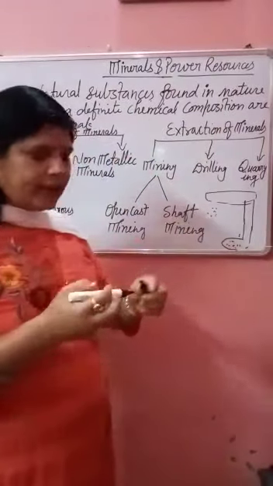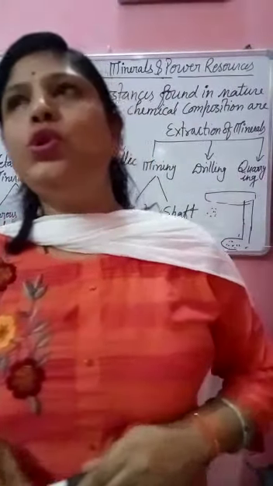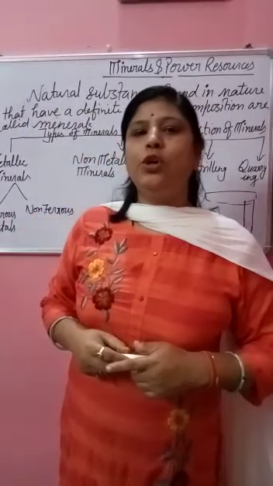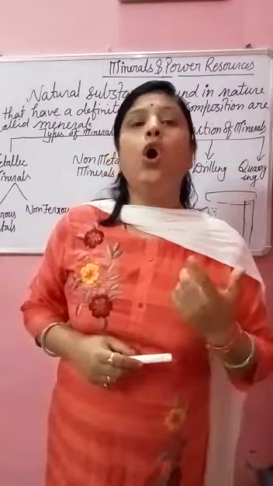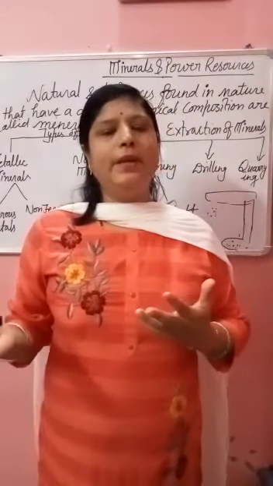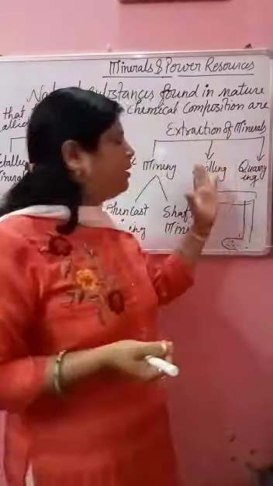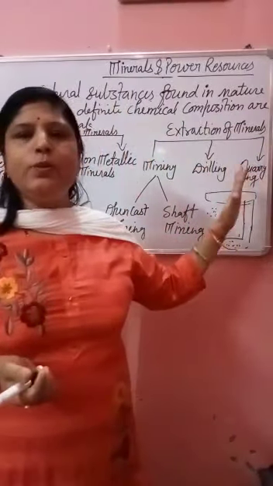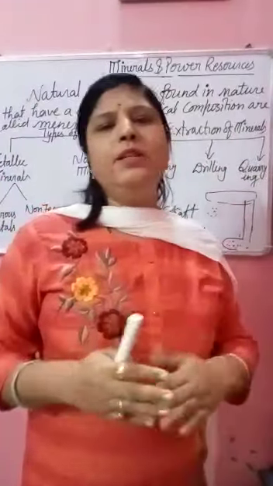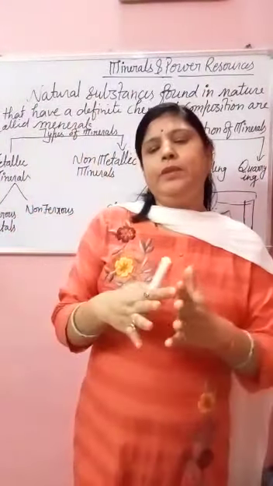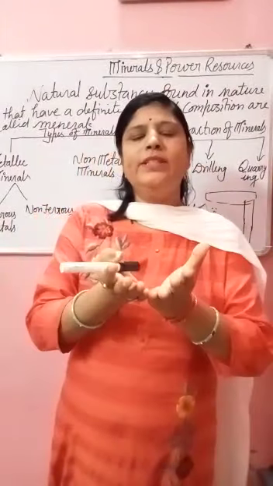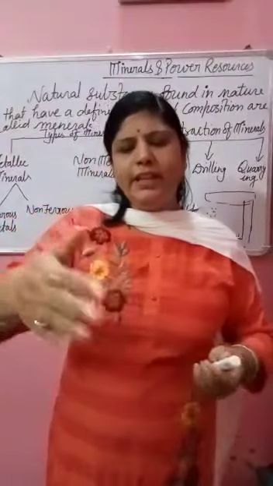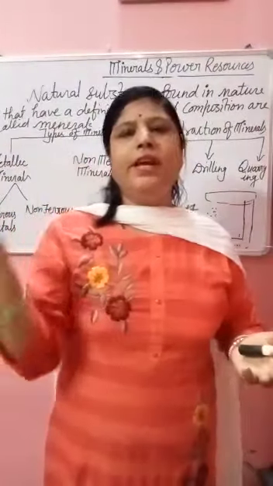Is it clear? Drilling, generally this process is used to extract the minerals which we find in seabed and soil. Generally I'm talking about oil, petrol, diesel, these minerals. So how can we extract them? Through the process of drilling. The third one is quarrying. Generally quarrying is used for minerals which are in a shallow layer of the earth, or you can say the uppermost layer of the earth. Quarrying means we dig the layer and then extract the minerals.